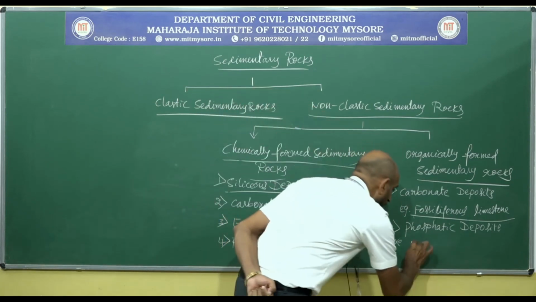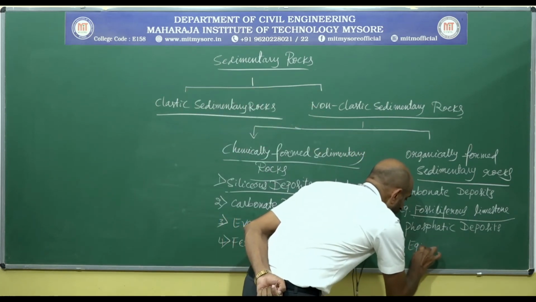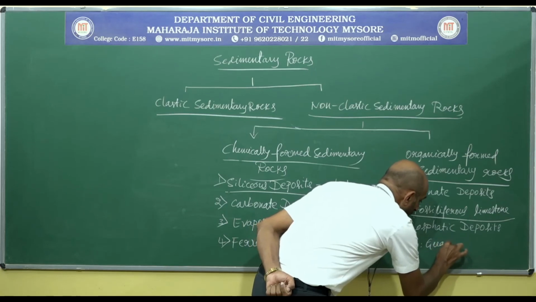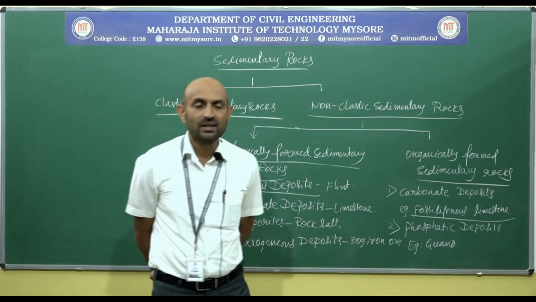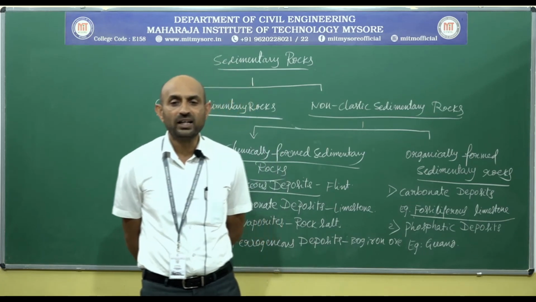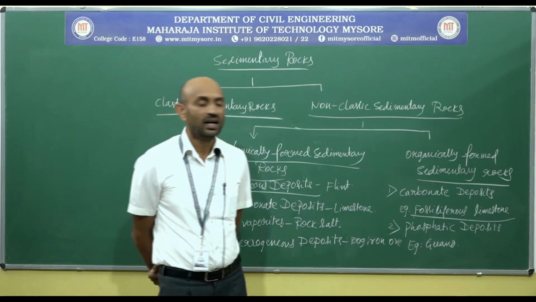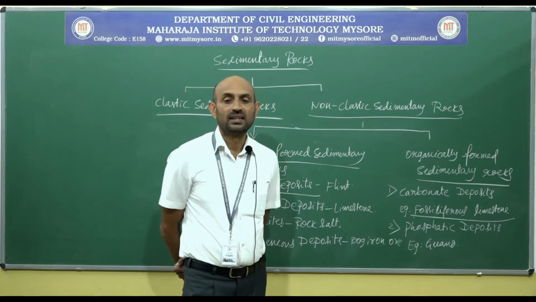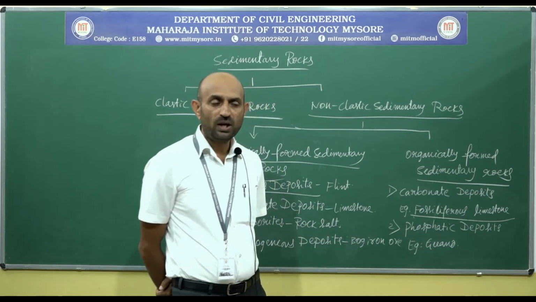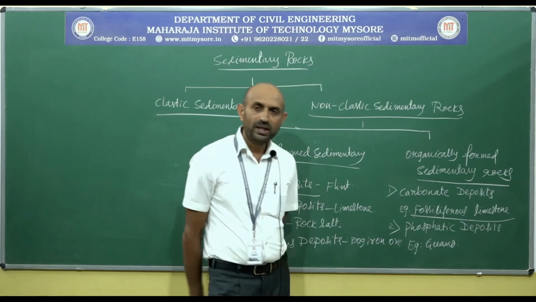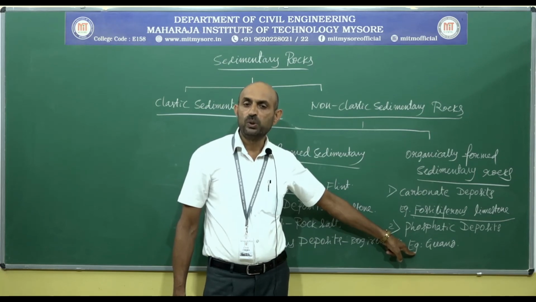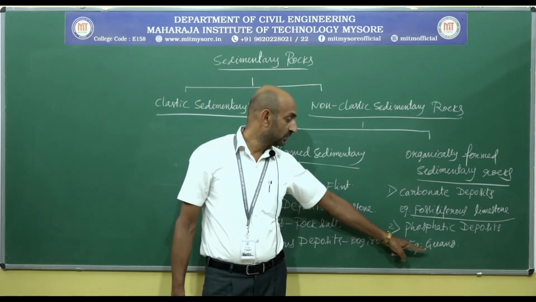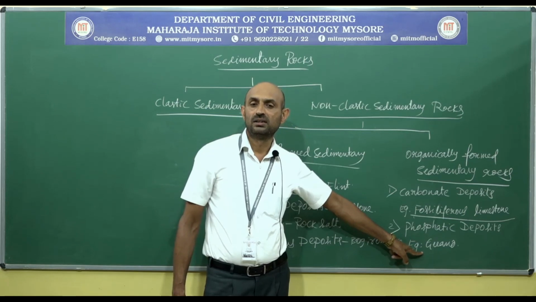Example, guano. Guano is natural phosphate and nitrogenous material which is highly soluble in water. When it comes in contact with water, definitely it will be dissolved. That's why we do not find most of the time this guano material.